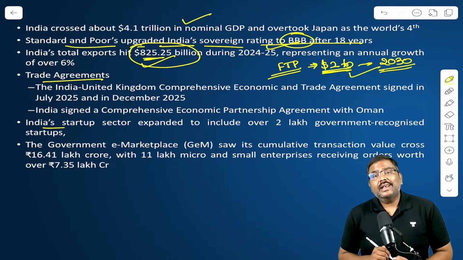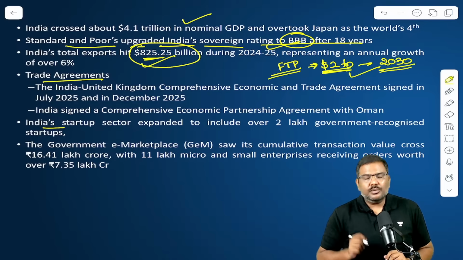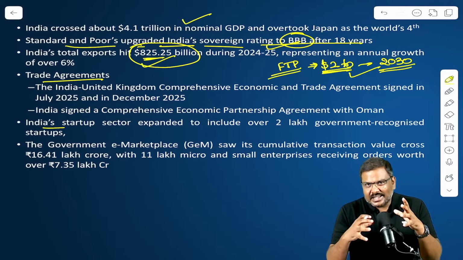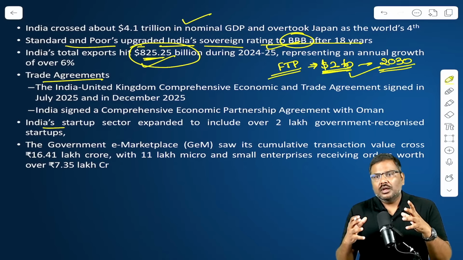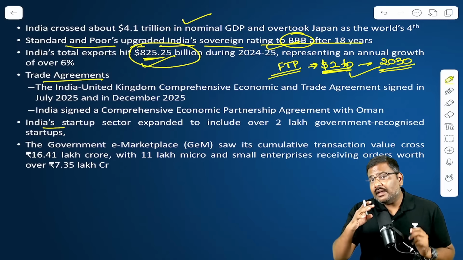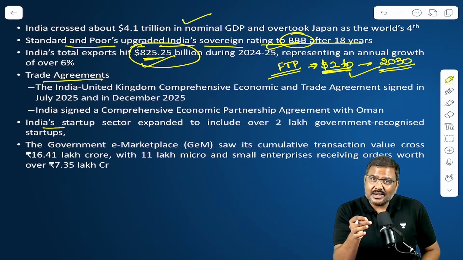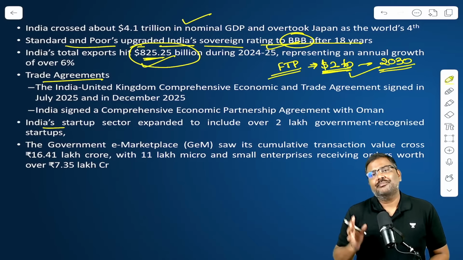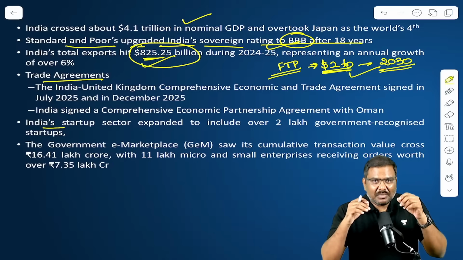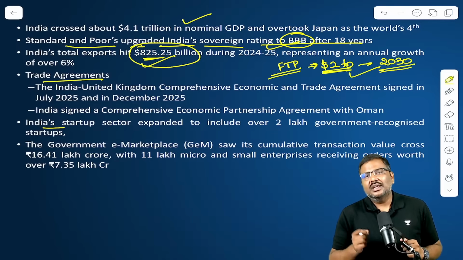Next, India's startup sector. Listen to me very carefully. Whenever there's a discussion about startups, not every company, not every entity that is registered or set up now, can be recognized or called a startup. A lot of you have a misconception associated with this.